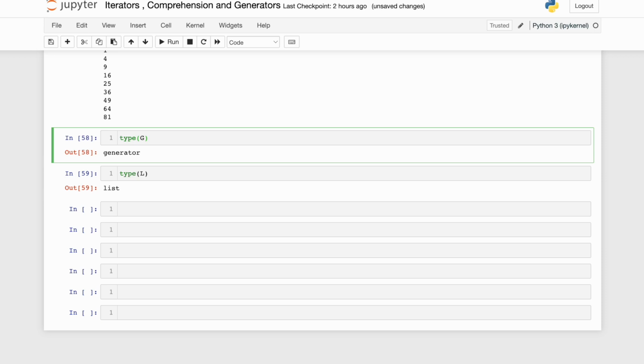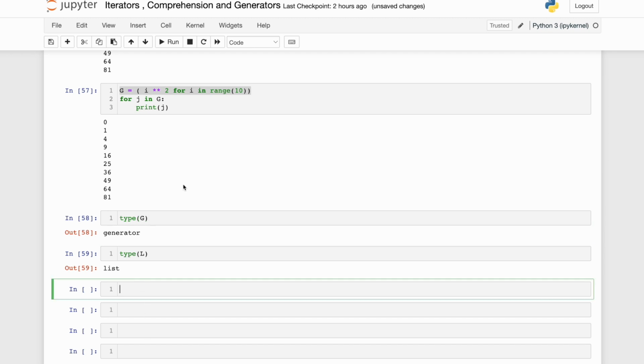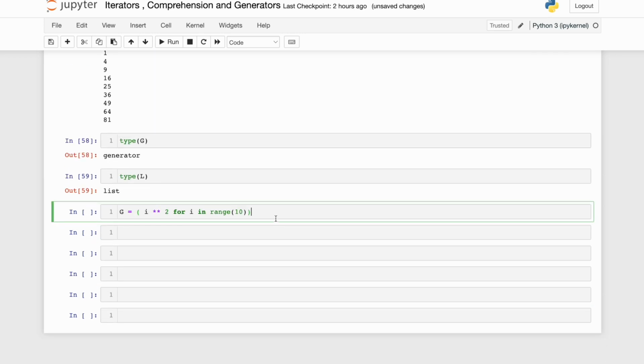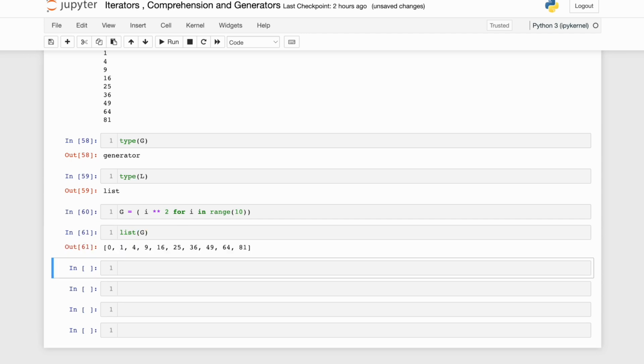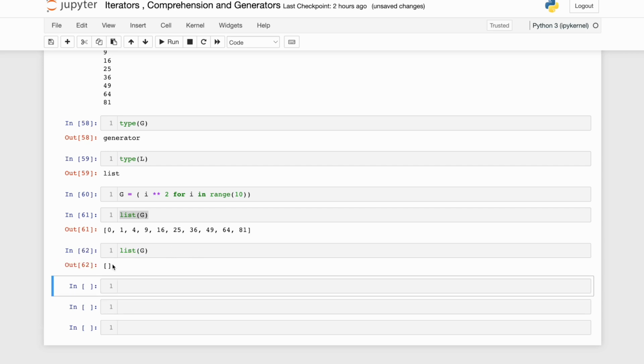Again I will paste this particular thing over here. Let me execute it. Then I am trying to make a list constructor so that I will be able to print this G. I printed G. Now here is the tricky thing, and this will make you understand what I'm trying to tell. If I print list G one more time, what will happen over here? Let me print this. See, it is printing an empty list.